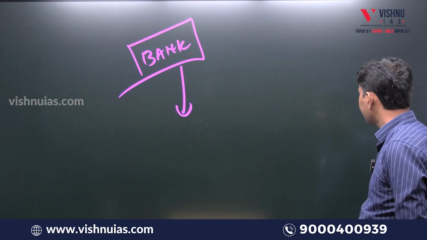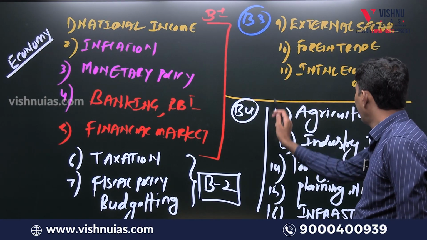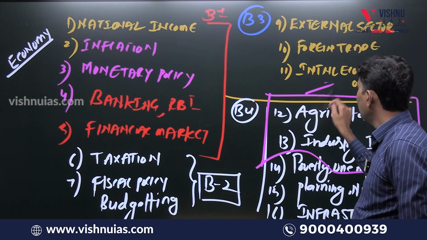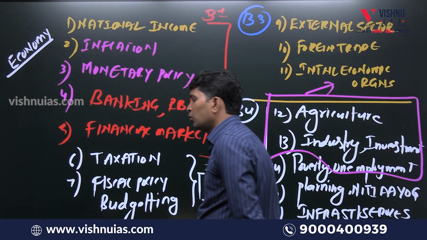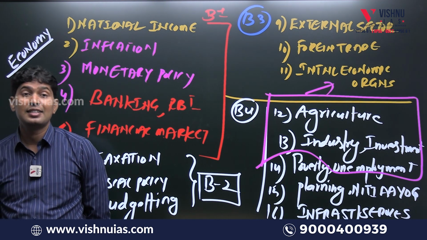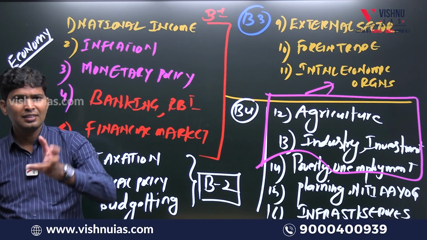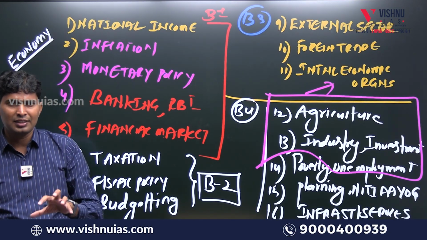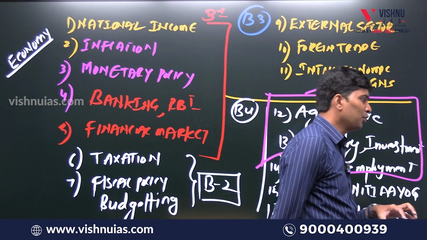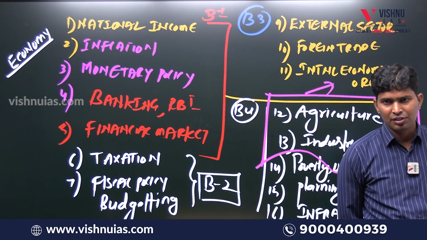Now, I told you, if you observe previous questions, agriculture is very important for mains. Every year, minimum 2 to 3 questions in the mains in GS paper 3 come from agriculture. Agriculture, land, water, irrigation, cropping patterns, seeds, fertilizers, organic farming, zero budget natural farming, green revolution, evergreen revolution, food processing industry, fisheries.